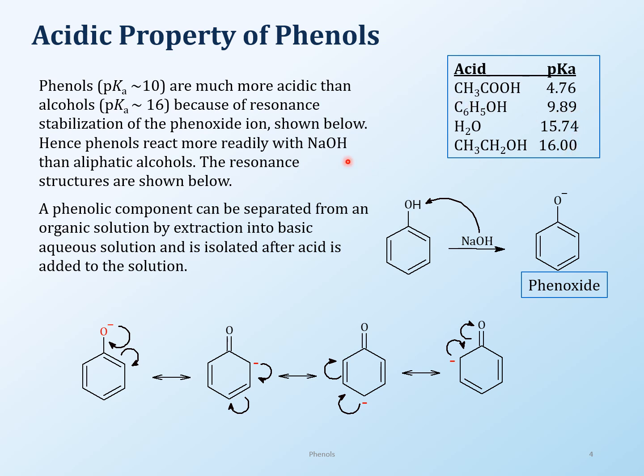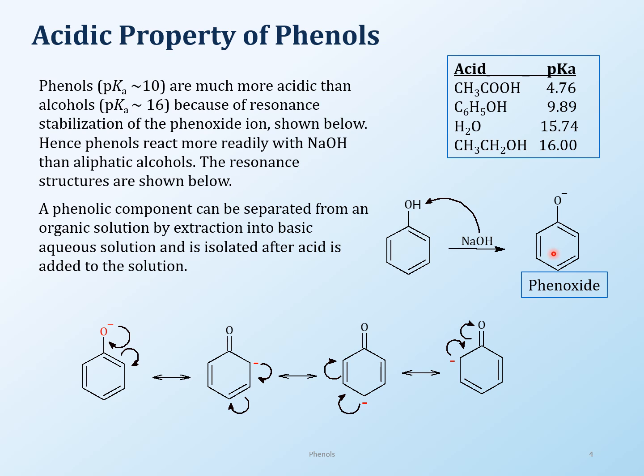So what is it that is driving that acidic property of a phenol? That we can show only by resonance structures. Everything comes down to resonance so many times. So here is a normal reaction that you can do. This is the acidic proton; treat that with sodium hydroxide, and you end up getting an alkoxide, which in this case is phenoxide. So the phenoxide ion is coming from phenol.